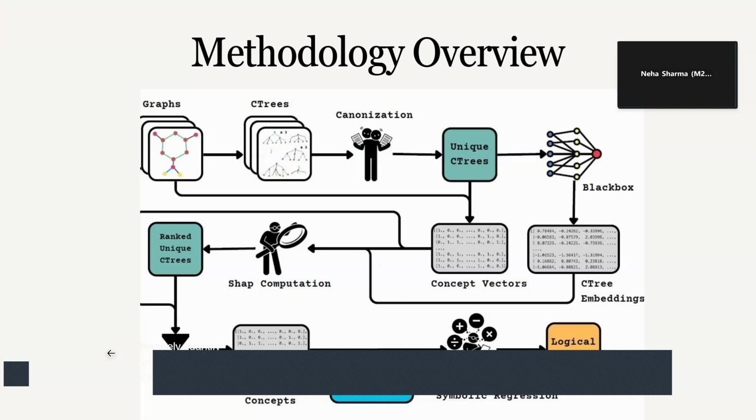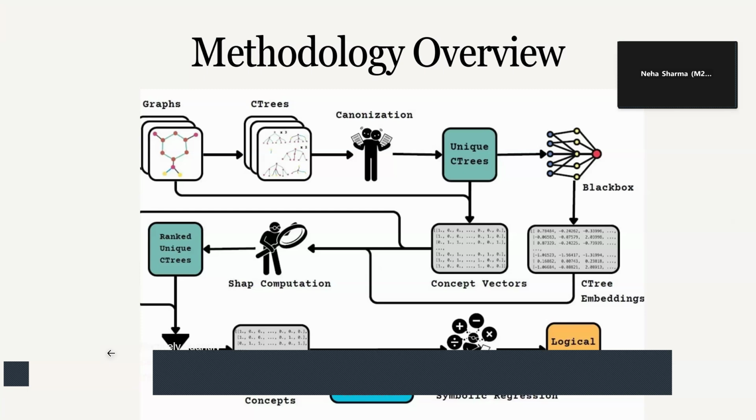Now, using these concepts, we keep only the top influential concepts. Currently in the code, we are using only the top 50 of these and we discard the rest. This filtering step simplifies the explanation and ensures that we focus only on the patterns that the GNN genuinely relies on. Once we have these concepts, we pair them up with the black box model predictions and feed them into the final stage, that is symbolic regression.